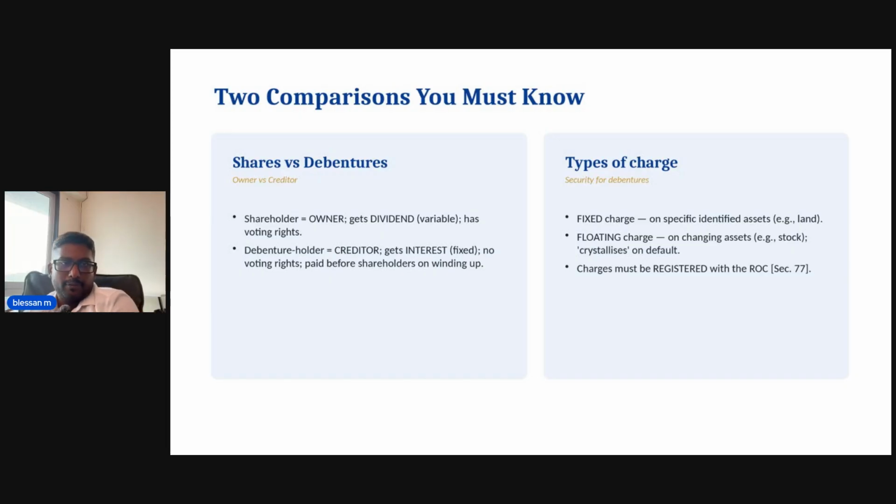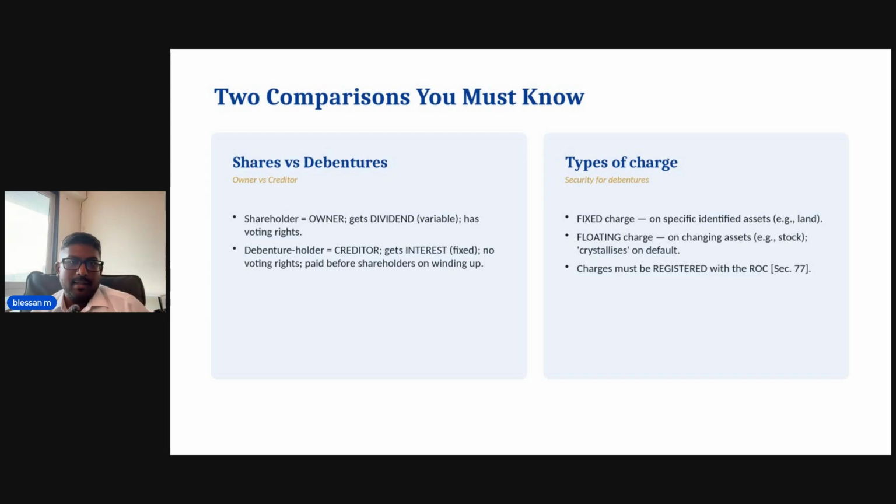Now, coming to the types of charge. A fixed charge is on a specific unchanging asset like land or building. A floating charge is on a changing asset like stock in trade and it crystallizes on default. What does crystallizes mean? Simply, a floating charge hovers over your ever changing stock without tying down any particular item. So you can keep buying and selling stock normally. But the moment you default, it freezes. It fixes onto whatever stock exists at that moment, and from then on, you can't touch it.